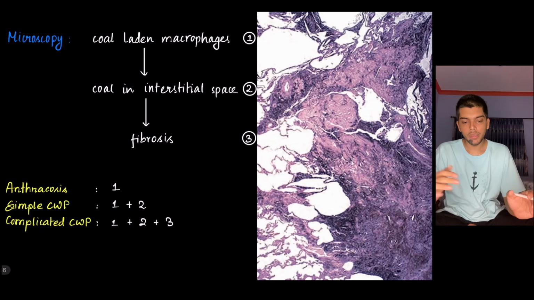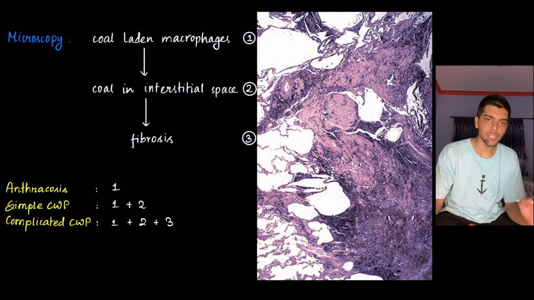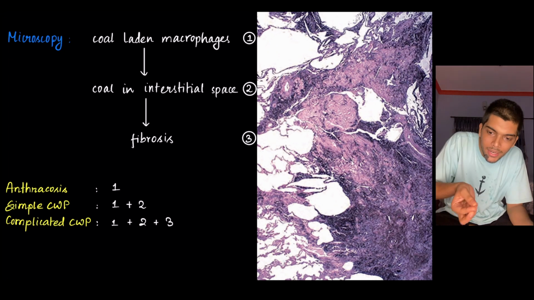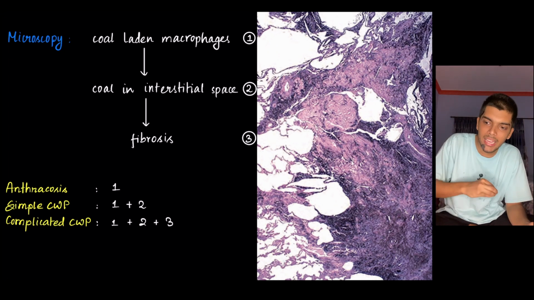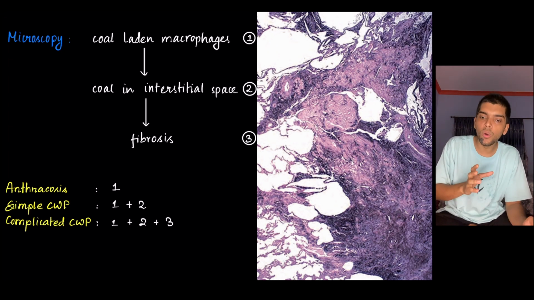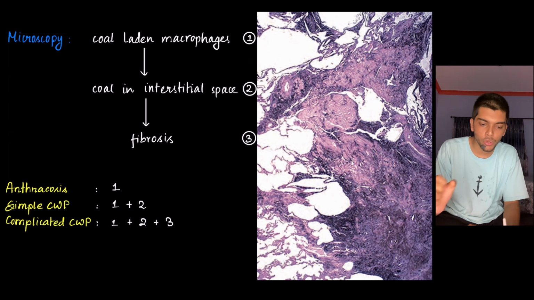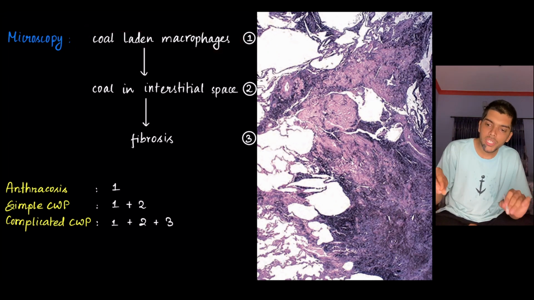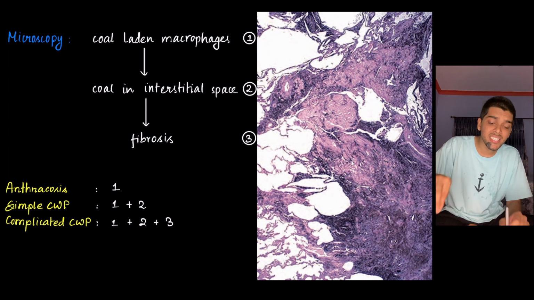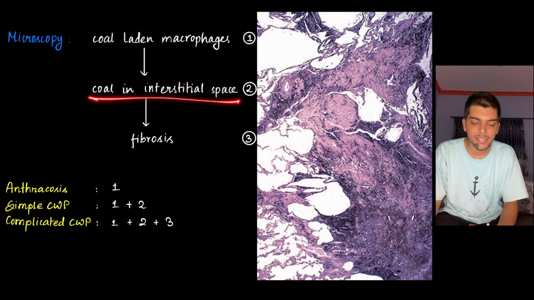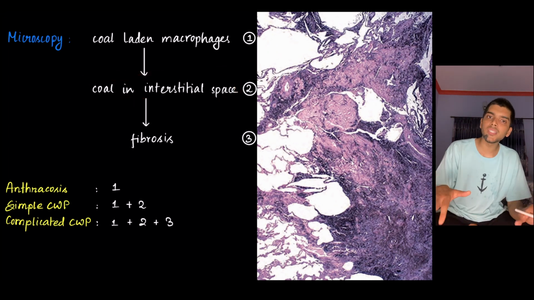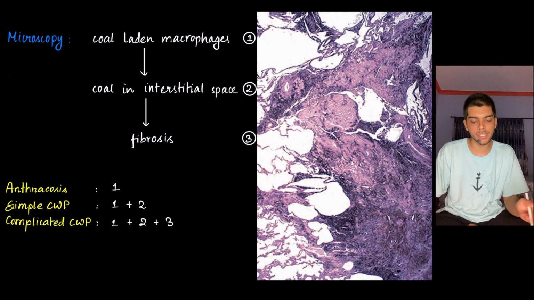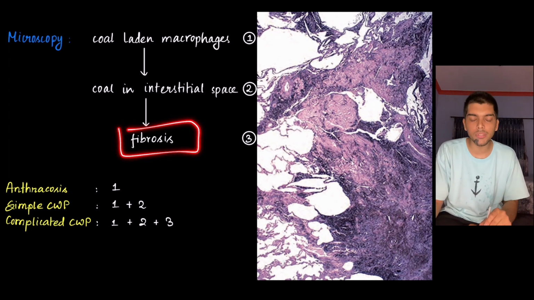Microscopy. Let's relate it with pathogenesis. First, the coal enters and reaches the alveoli. Inside the alveoli, the coal gets eaten up by macrophages, so you get coal-laden macrophages. Now the deposition of coal takes place in the interstitial space as well. In response to all this, inflammation takes place, which is followed by healing by fibrosis and then scar formation. So there is fibrosis as well.